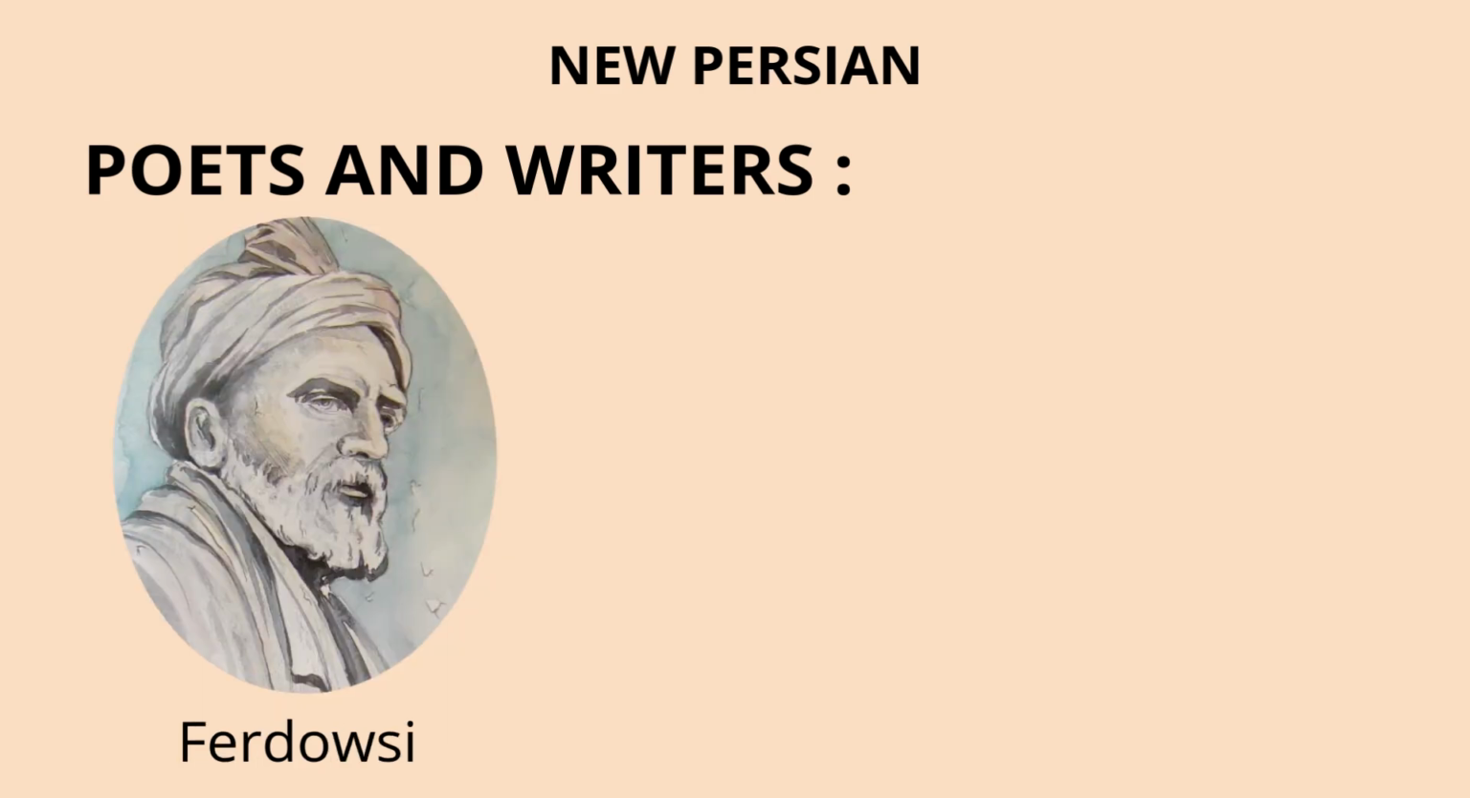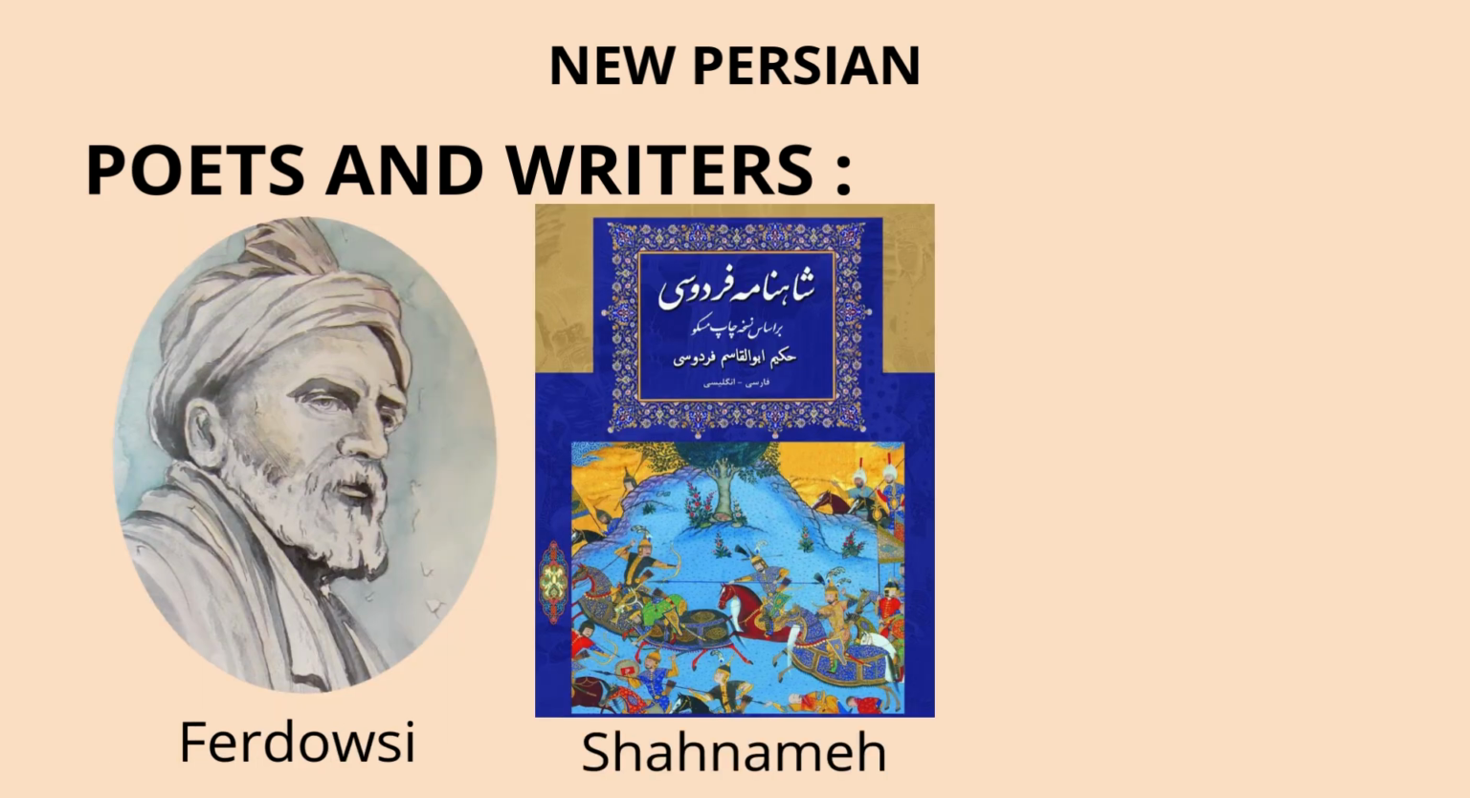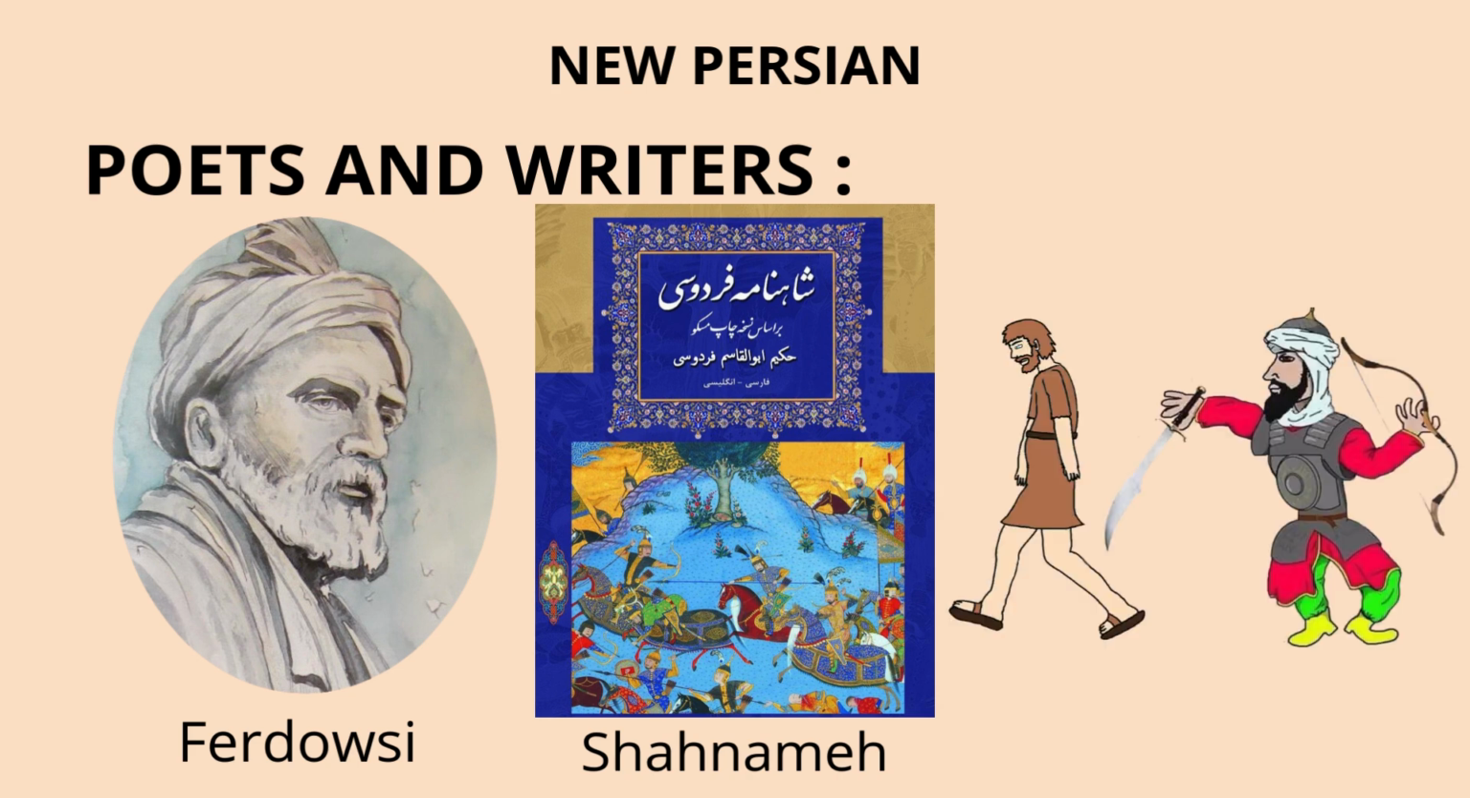Then there's Firdausi, the creator of the Shahnameh, the Book of Kings. Finished around 1010, this is one of the world's biggest epic poems. It tells the story of Persia from the dawn of time to the Islamic conquest. The Shahnameh was a way to keep Persian history alive.